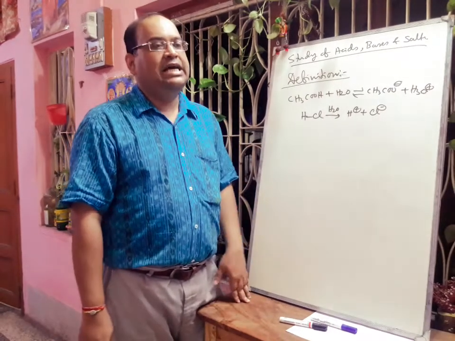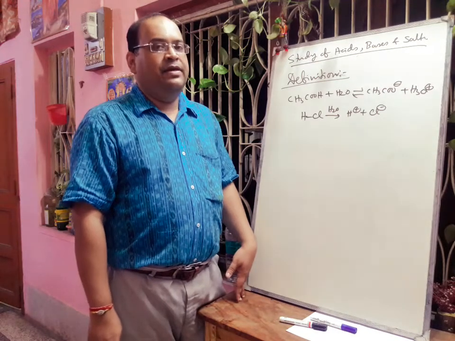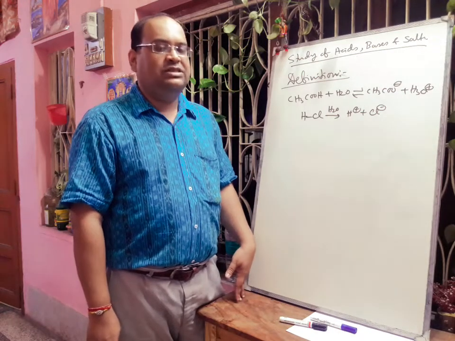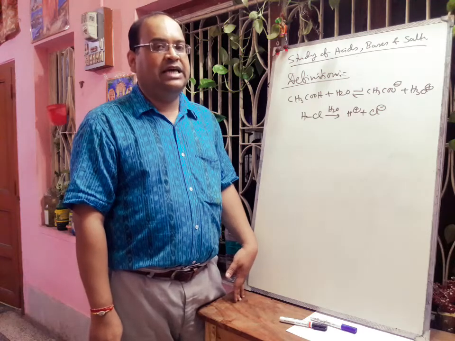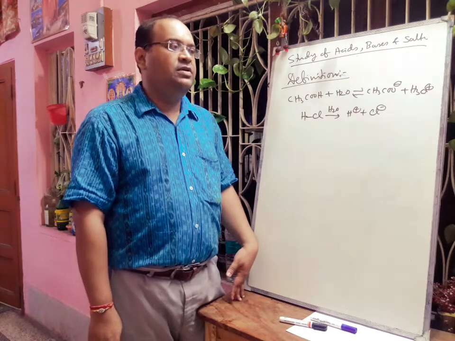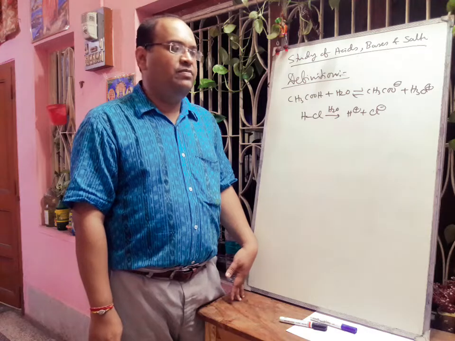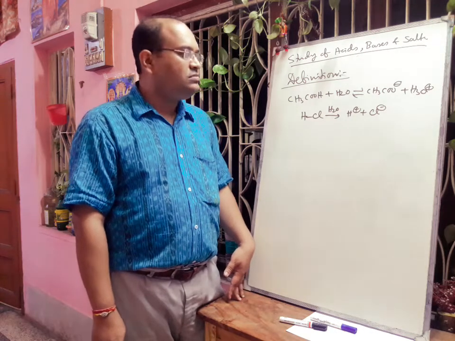Another concept that you will learn in class 11 is that acids are those substances that will accept an electron pair, and this type of acid is called a Lewis acid, like aluminium chloride. In presence of Cl minus, it will accept the lone pair from Cl minus forming AlCl4 minus. So these are Lewis acids.